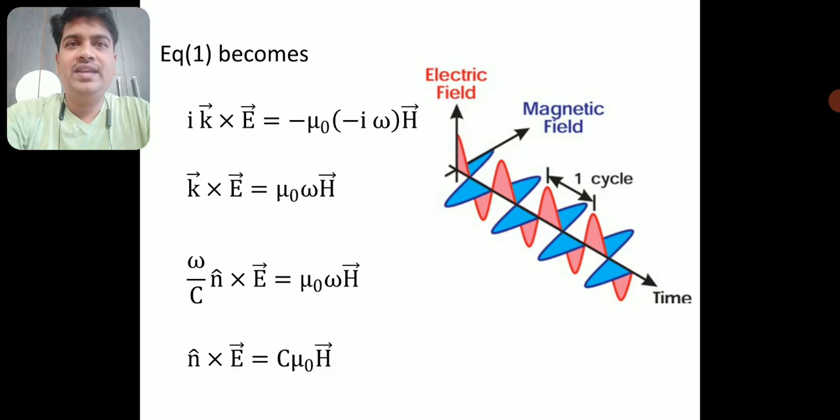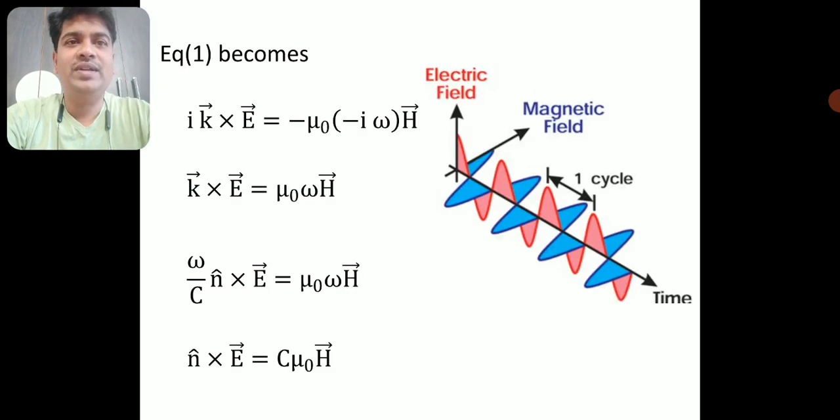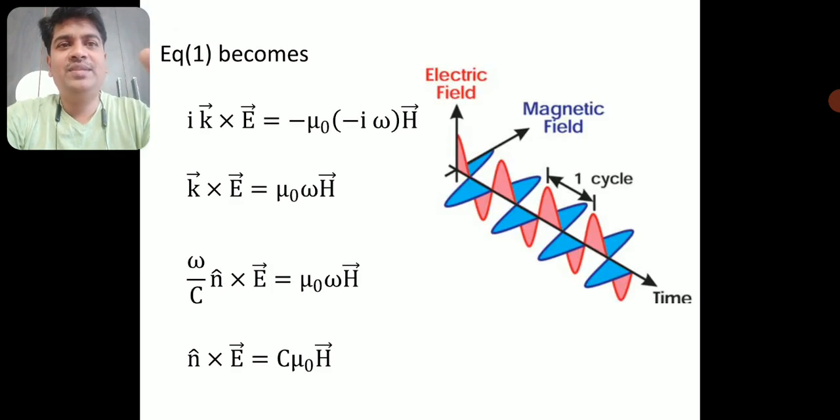Now this is i k cross E is equal to minus ∂B/∂t, or you can say minus mu naught ∂H/∂t. What I have written is minus mu naught. I know the value of ∂/∂t, which I told you in this slide as minus i omega. So if I substitute, it is minus mu naught, ∂/∂t is minus i omega, substituted into H.